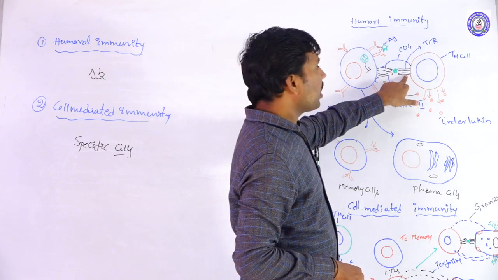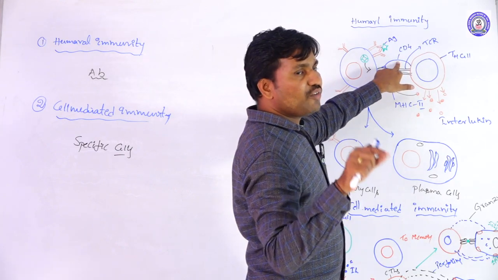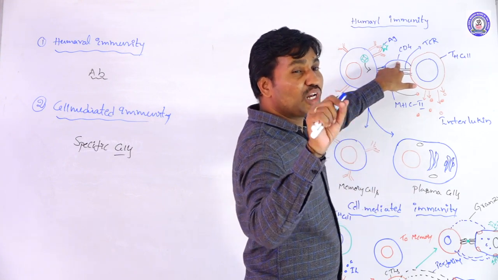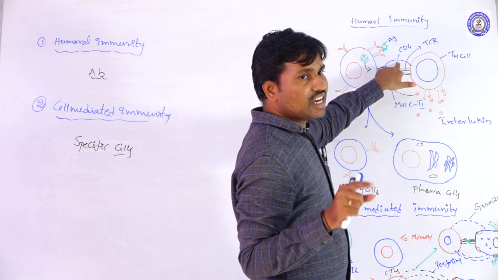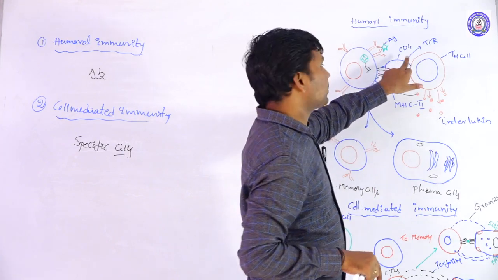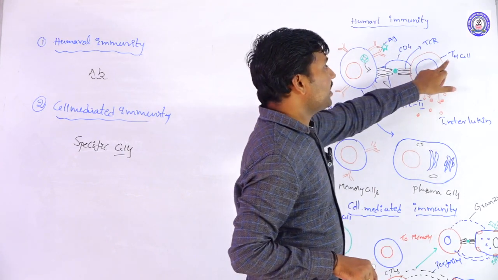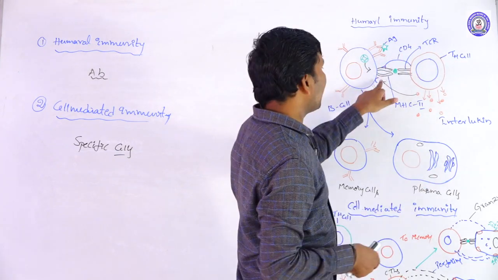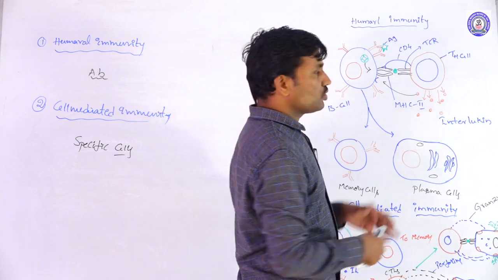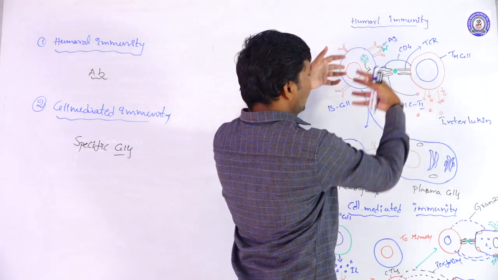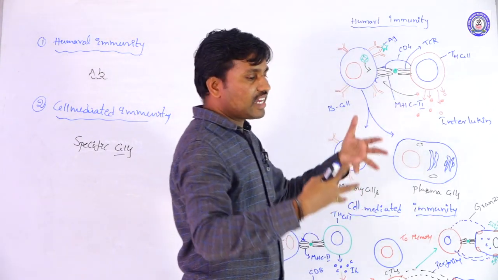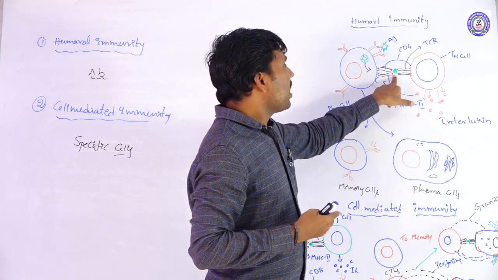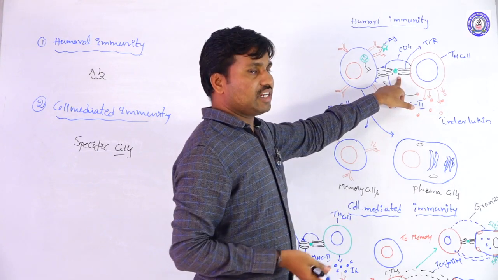We already know that CD molecules, cluster of differentiation molecules, are present on the T cell, CD4 and CD8. The CD4 markers bind with the MHC2 complex, so that the TH cells and the mature B cells join together with the help of the processed antigen.